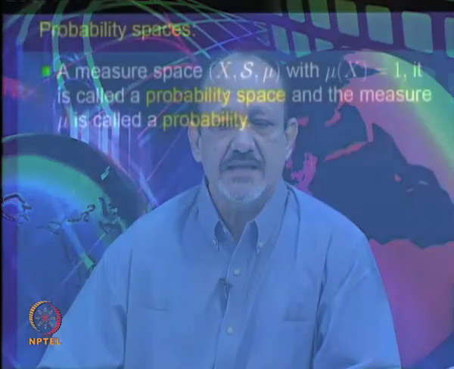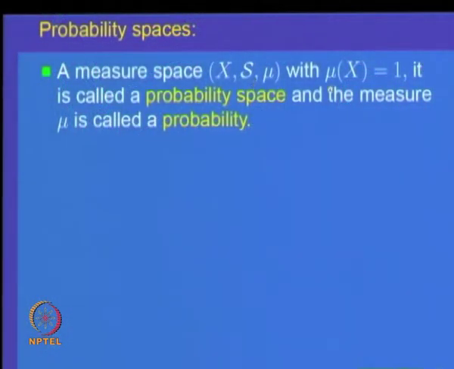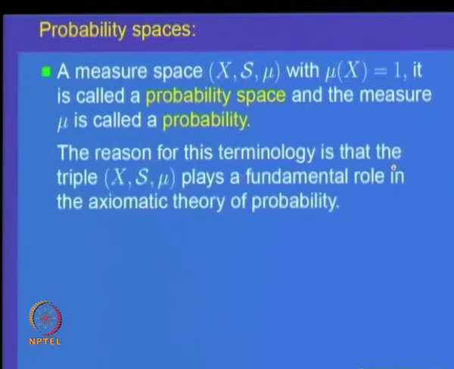A measure space X S mu, where mu of X is 1, so that is a totally finite measure, is called a probability space, and the measure mu is called a probability. The reason for this terminology is that such triples play a fundamental role in the axiomatic theory of probability.